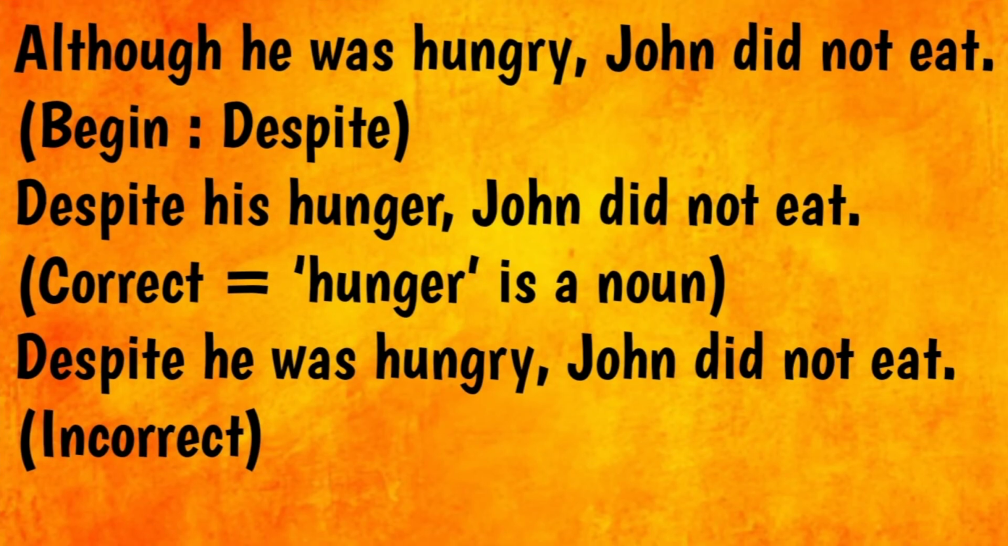So let's take a look at the correct form of using despite. The statement was, "Although he was hungry, John did not eat." We had to begin with despite. If you write, "Despite his hunger, John did not eat," this is the correct form because hunger here is used as a noun. If you write, "Despite he was hungry, John did not eat," it is incorrect because we cannot use a clause after despite or in spite of.